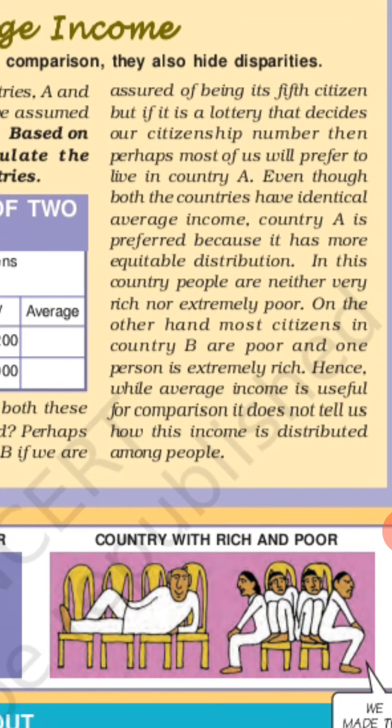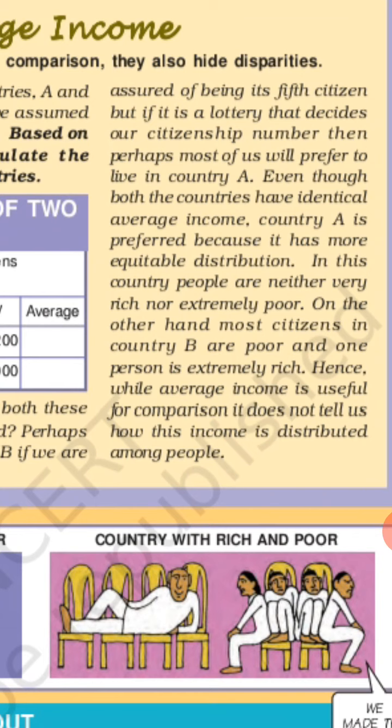In country A, people are neither very rich nor extremely poor, no rich, no poor.